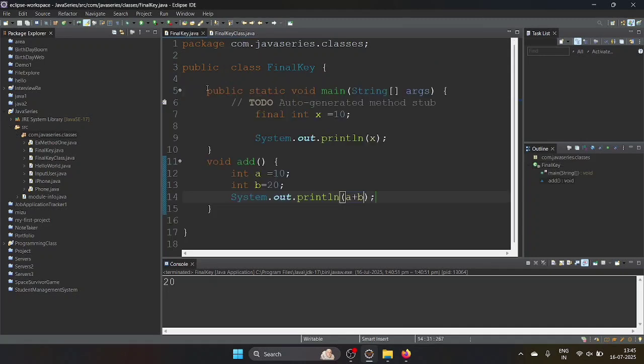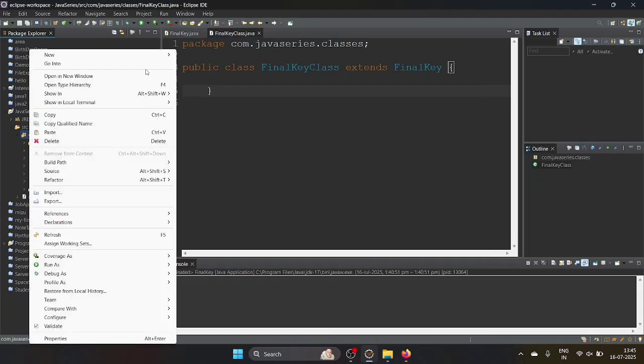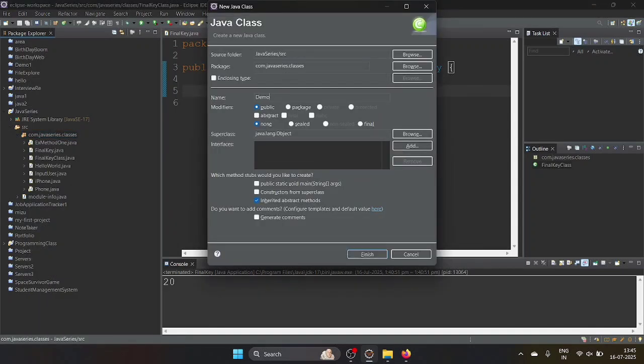And here, see here, I have created a final key class. I have given a final class and I have written some method here. Then I will come here and I will create one class called final key class, and I'm extending the final key. Then I'm going to create one more class called demo main. Then here public static void main(String[] args).